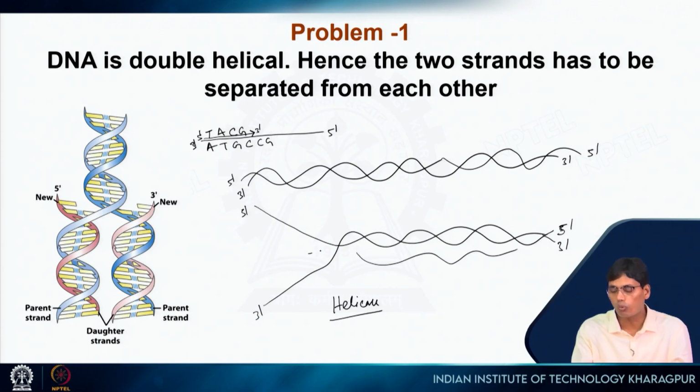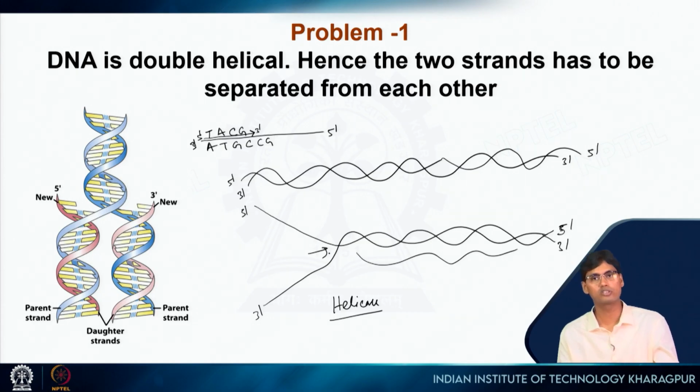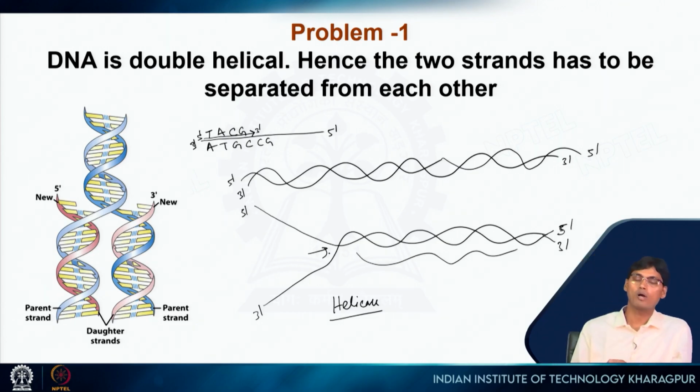If helicase works here and destabilizes this hydrogen bond and those two strands are separated, that is okay, but still there will be some problem, because it is not just double-stranded DNA, it is also helical. They are coiled around each other because of their helical nature. So we need to solve this problem also.